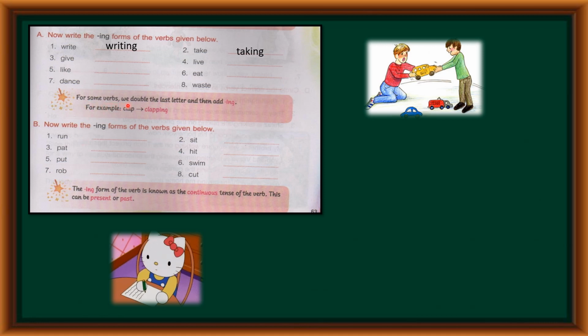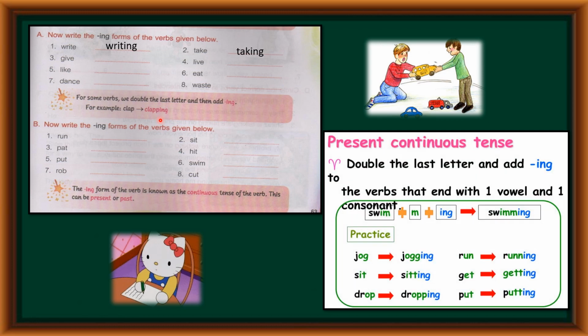For some verbs, we double the last letter and then add ing. For example, clap. Clap becomes clapping. So children, how will we come to know where to double the last letter? I will tell you. In present continuous tense, double the last letter and add ing to the verbs that end with one vowel and one consonant. Children, does everyone know now?